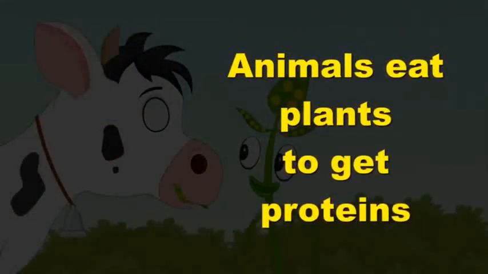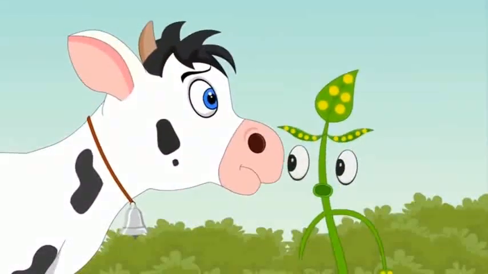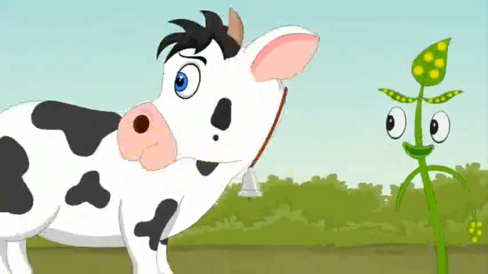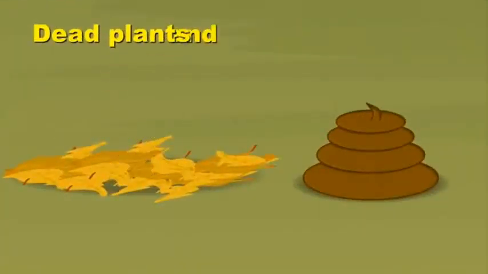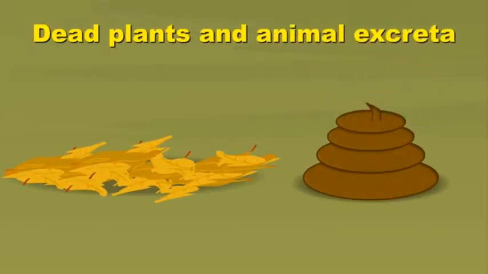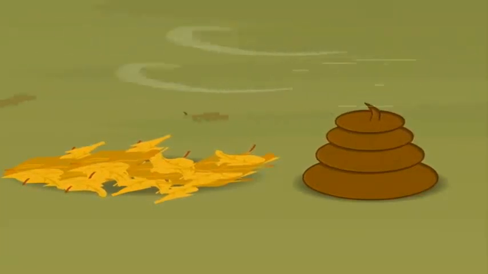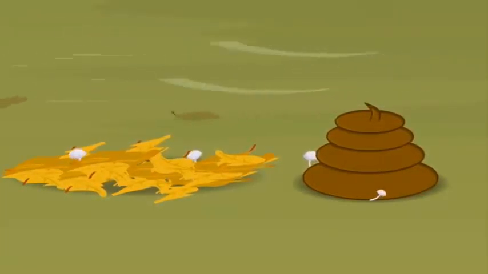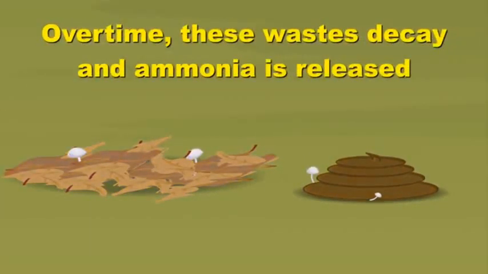Animals eat plants to get proteins. This is how the requirement of protein is sufficiently fulfilled by plants. And then these proteins are again released back into atmosphere when either the plant dies or animal dies, and the animal excreta also contains nitrogenous waste, and these are again absorbed back into the soil by some fungi and bacteria.